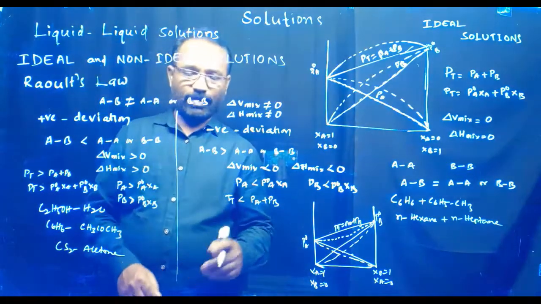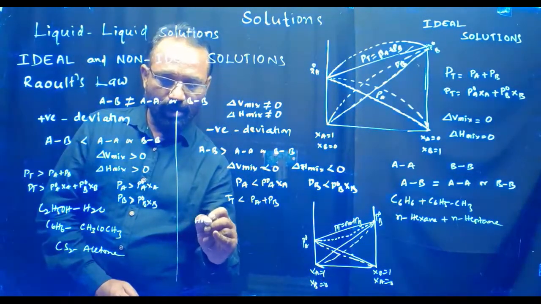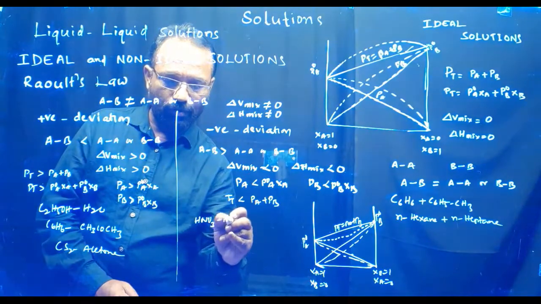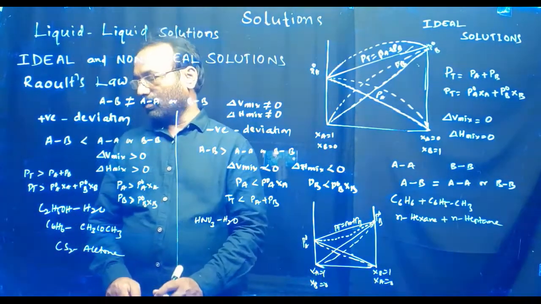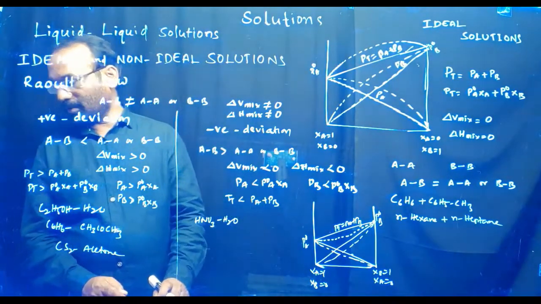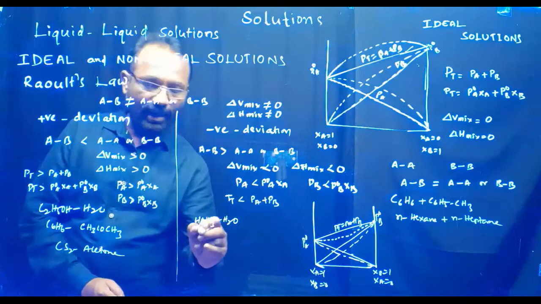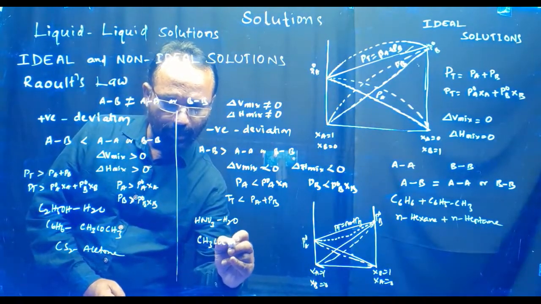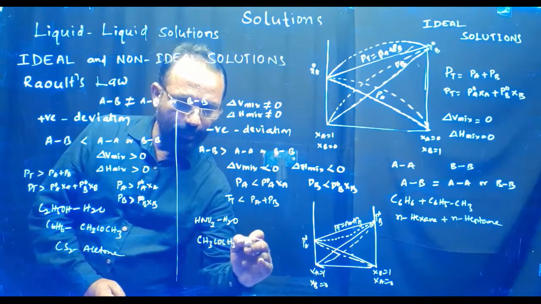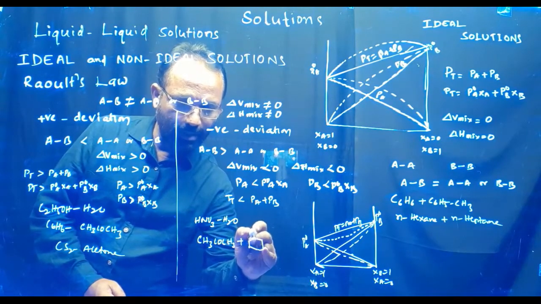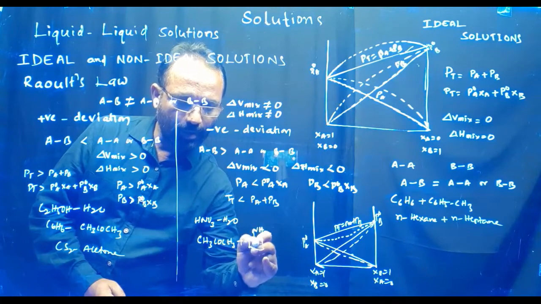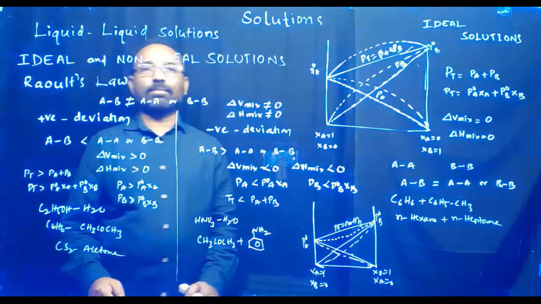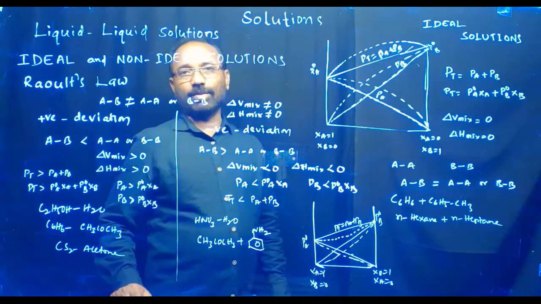The better examples of negative deviation are HNO3 and H2O, and acetone CH3COCH3 and aniline.